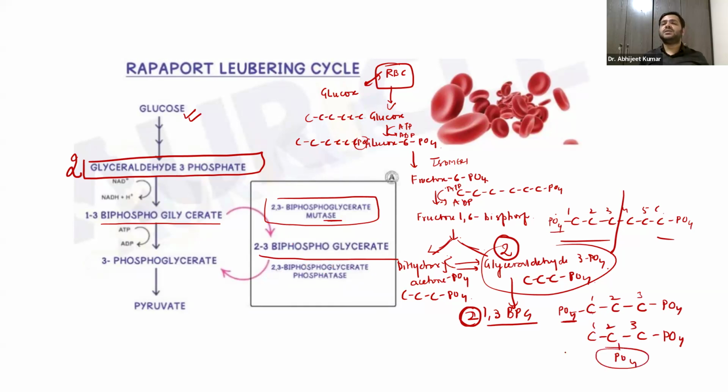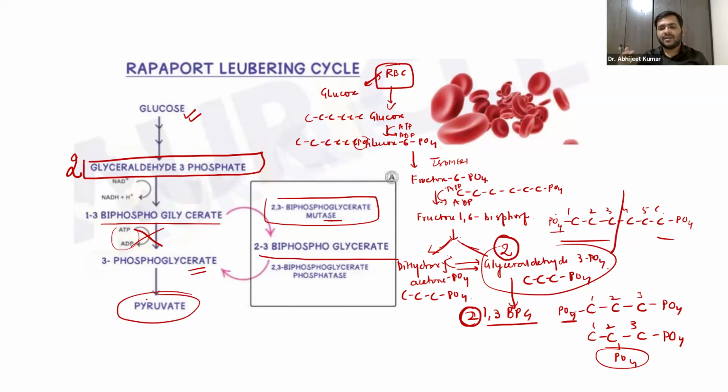Phosphate from one position is shifted to the second position, guys. So that is 2,3-bisphosphoglycerate, and this step is bypassed over here. Over here, we were getting one ATP, we are not getting that, and basically this 2,3-bisphosphoglycerate converts into 3-phosphoglycerate, and